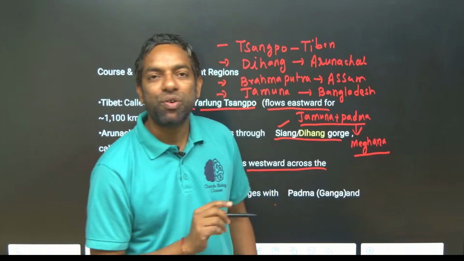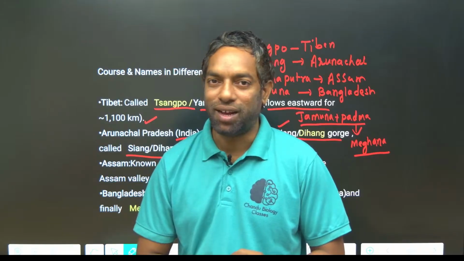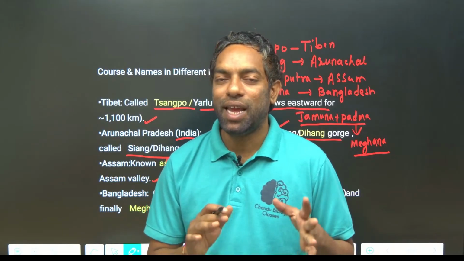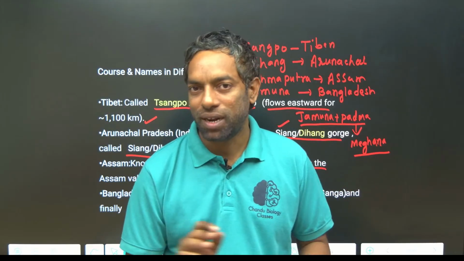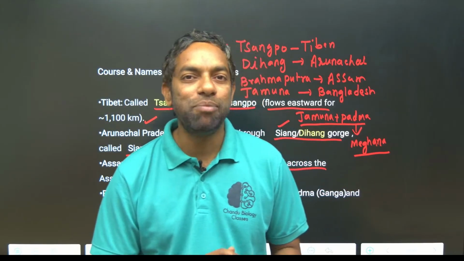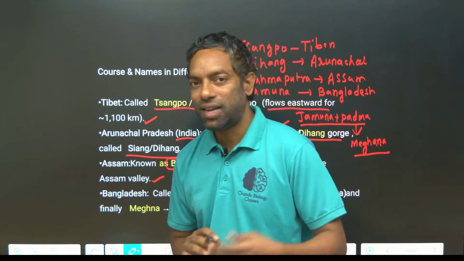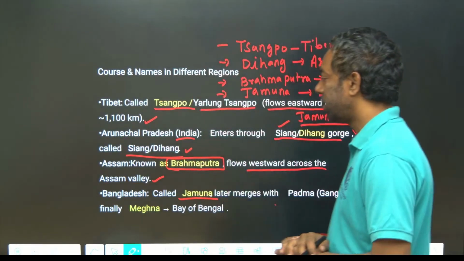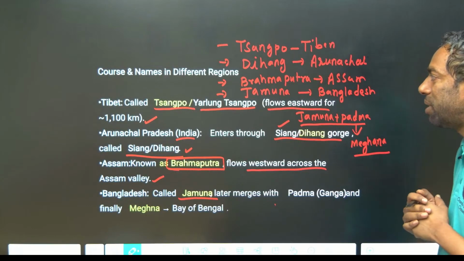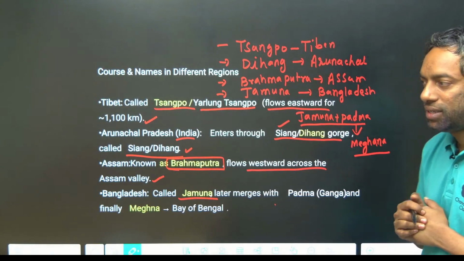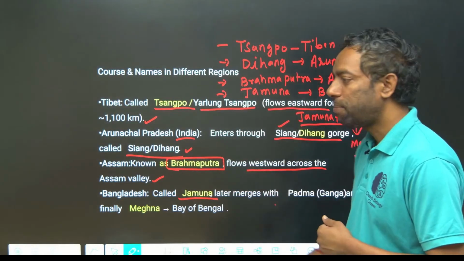Padma and Jamuna together, if they meet, after that we can call it Meghna. These names are relevant to the Brahmaputra river, guys. They can ask you "match the following" questions on the names. They did ask in the previous year questions, in the PYQs. That's why I made it, guys. Most important are the names of the courses of Brahmaputra in different regions. Based on those previous year questions, I made the notes, guys.